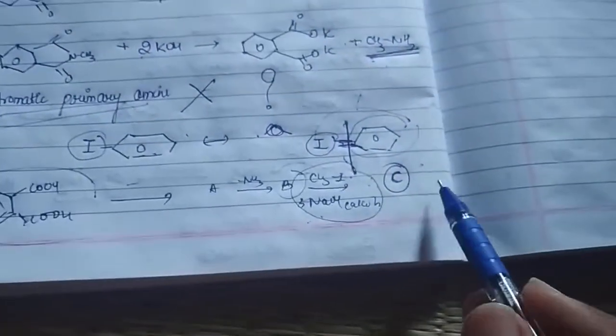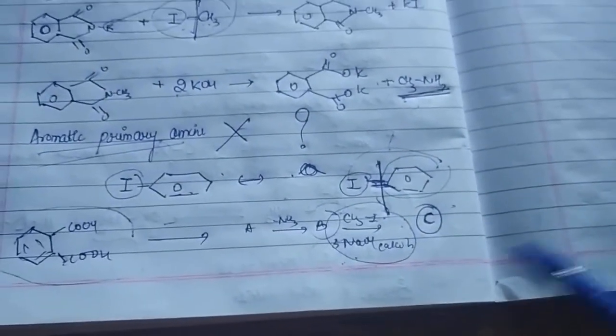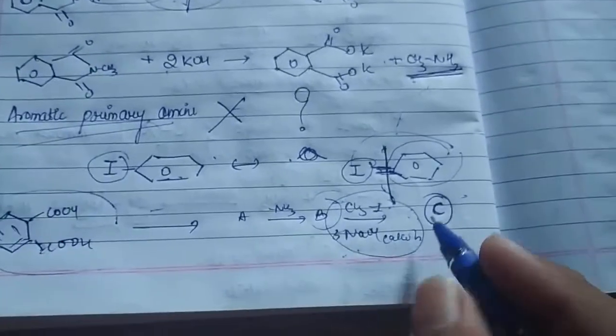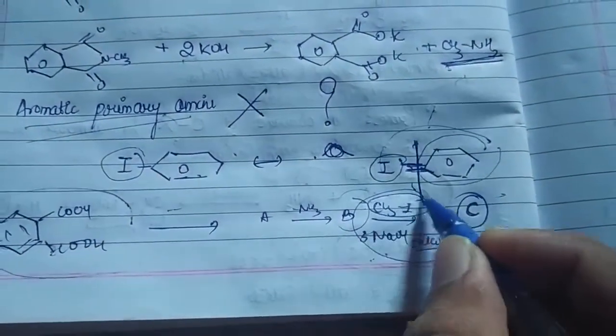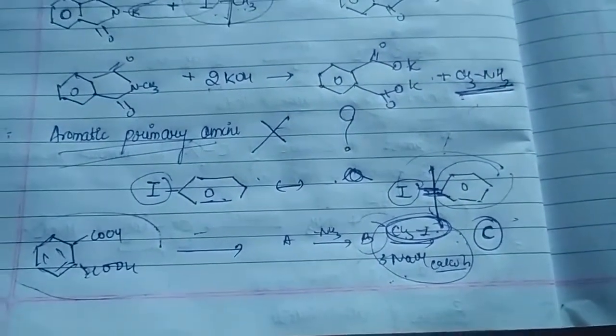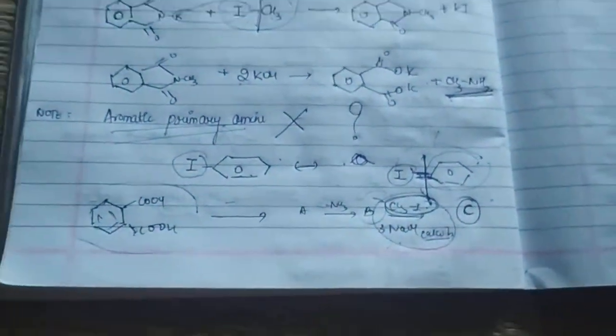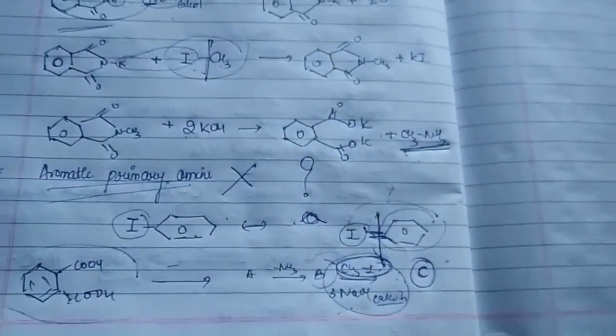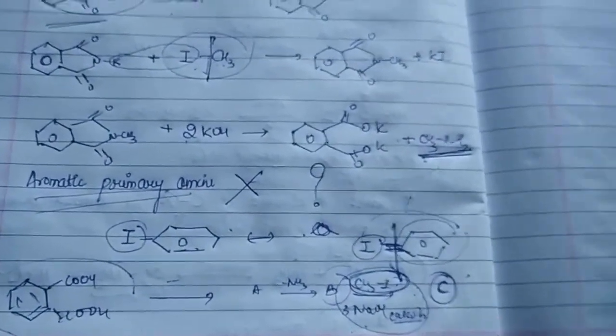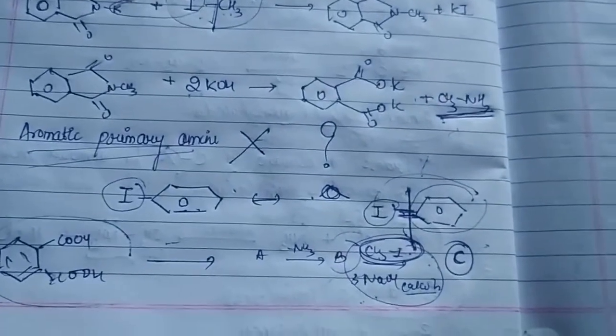So the final product, the major product, what would it be? CH3NH2. Why? Because here I am using CH3I, my methyl iodide. So this way, they can relate the questions in your competitive exam. So you should keep your eyes and ears open, and you have to relate the reactions from one chapter to another chapter. Is that clear?